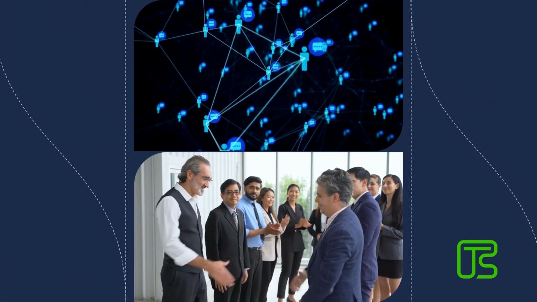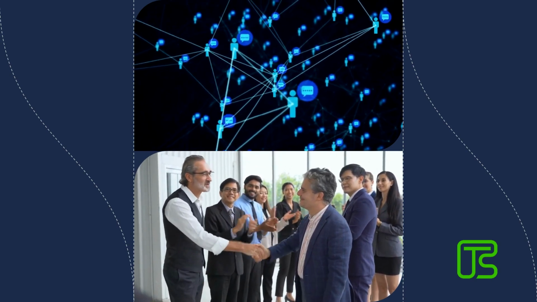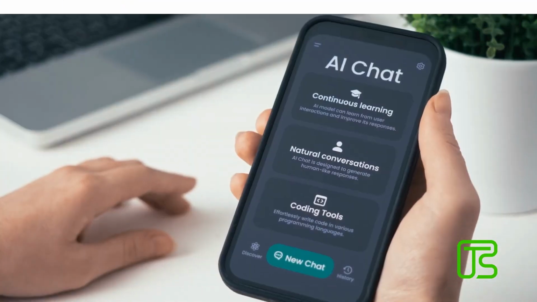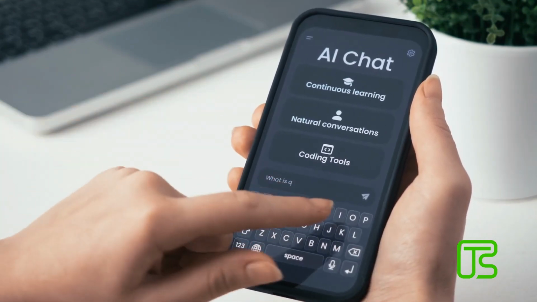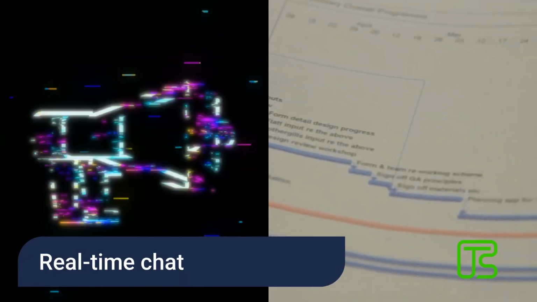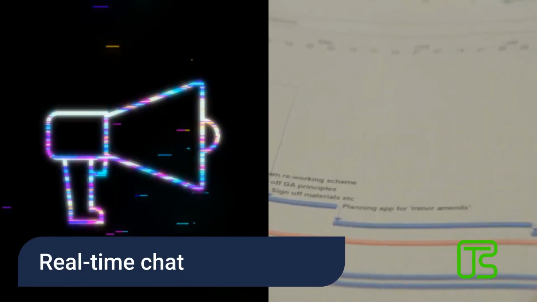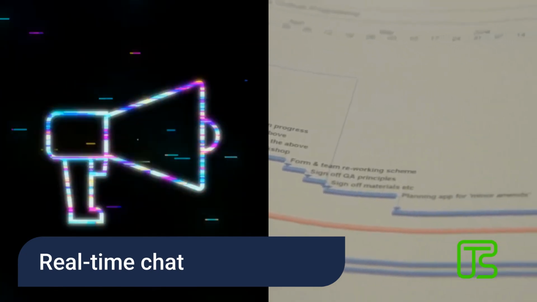Our new referral system allows you to invite your business friends, fostering mutual growth and expanding your network. Meet Spec AI, your smart assistant, ready to provide instant help and answers to your questions right inside the portal. And for crystal clear communication, enjoy real-time chat directly within each project, keeping all conversations organized and relevant.